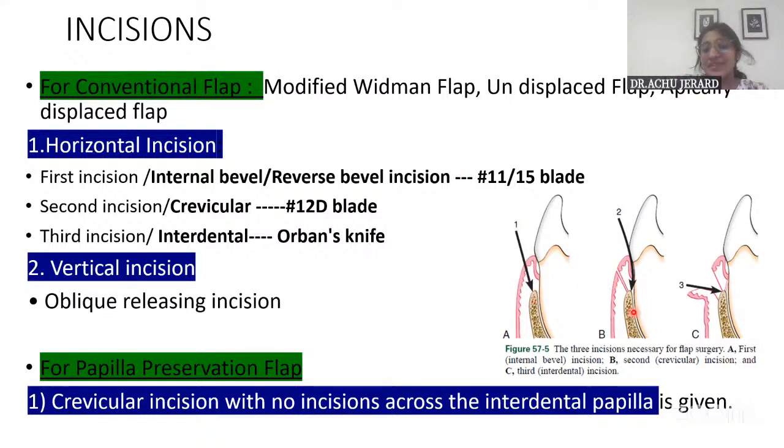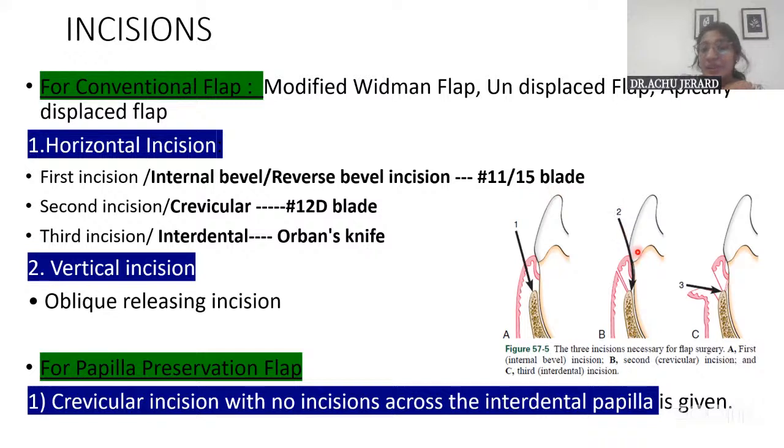The picture itself will show you. So the first one is the internal bevel incision. This is directed to the crest of the bone and it is given in such a way that it is a few millimeters away from the gingival margin. And this is given with a number 11 or 15 blade.